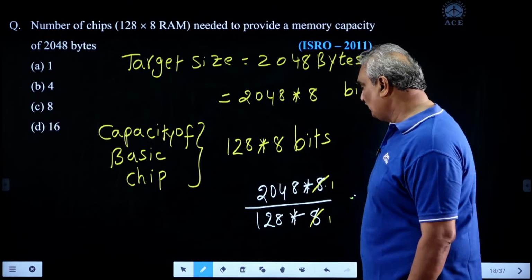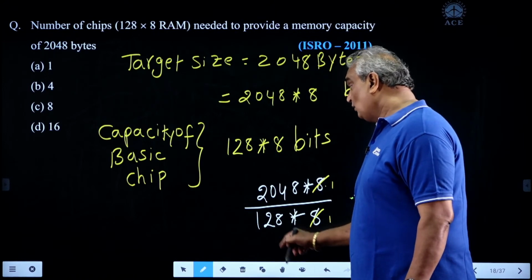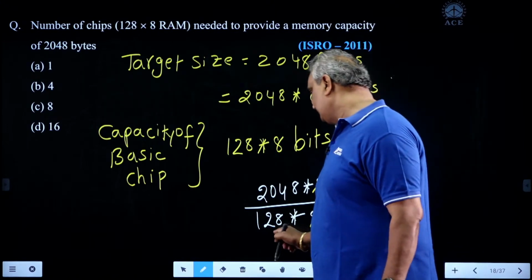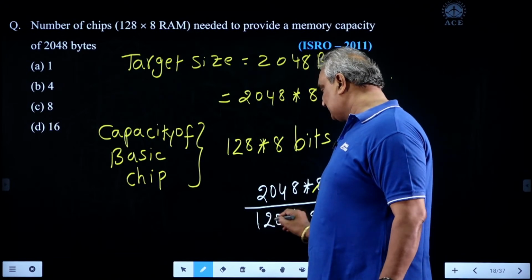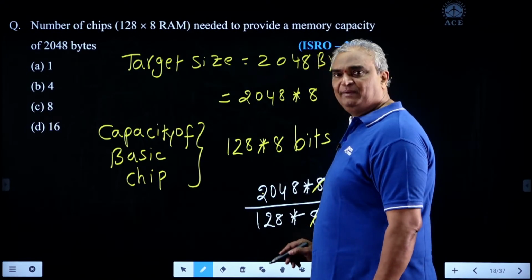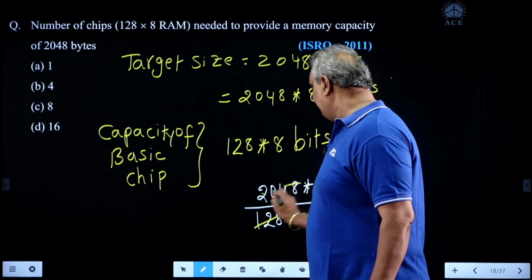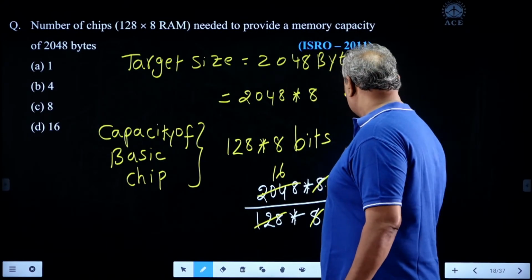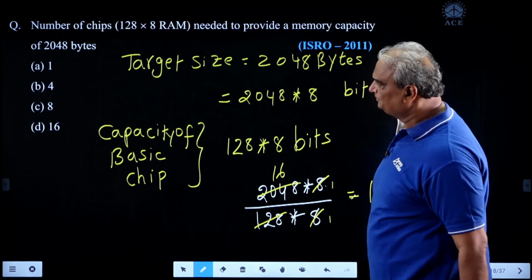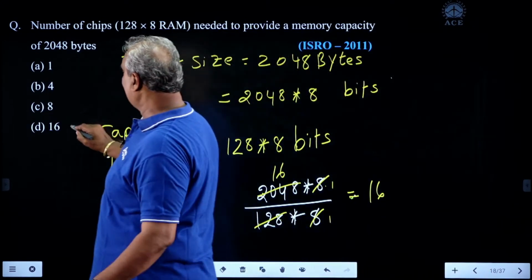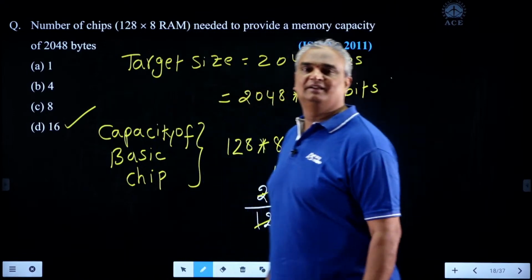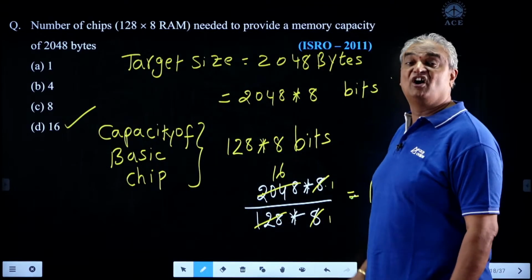Here 2048 divided by 128 is 2 power 11 by 2 power 7, which means 2 power 4, nothing but 16. So our answer is 16. So the correct option is D. Hardly it takes half a minute.